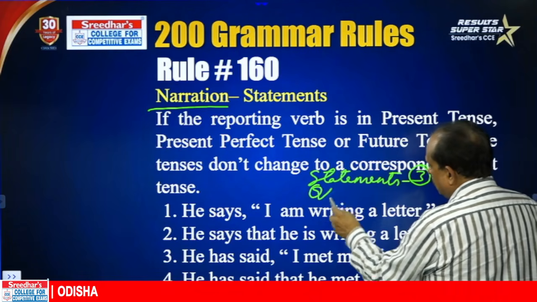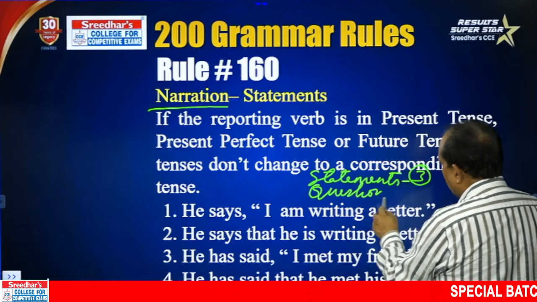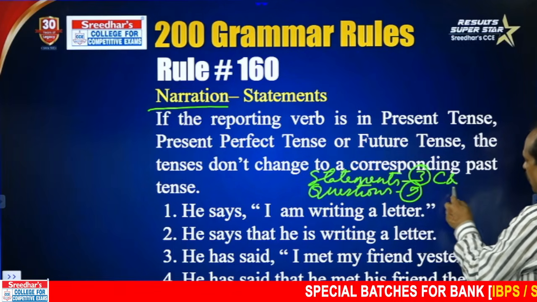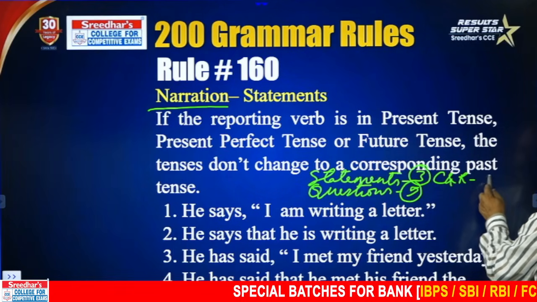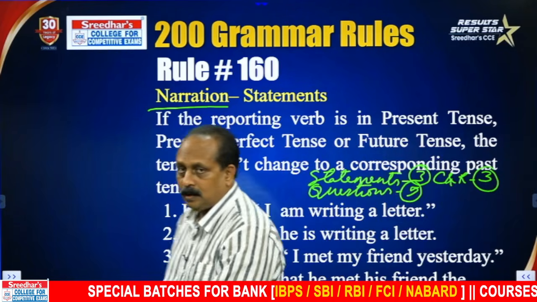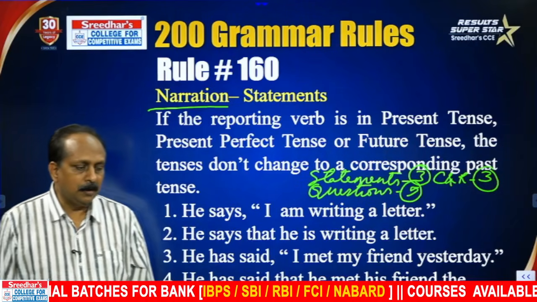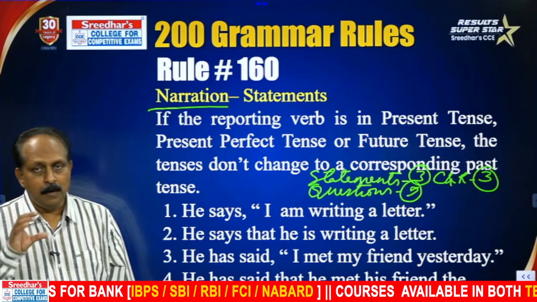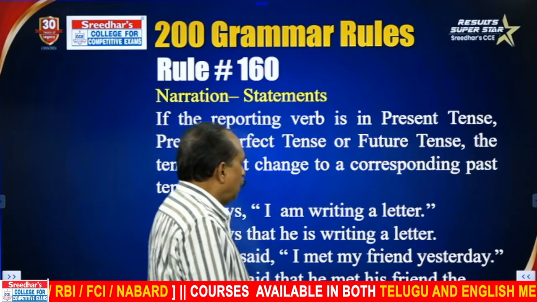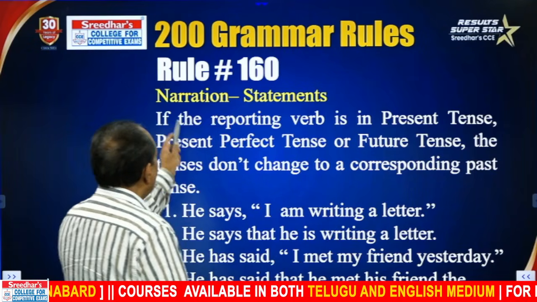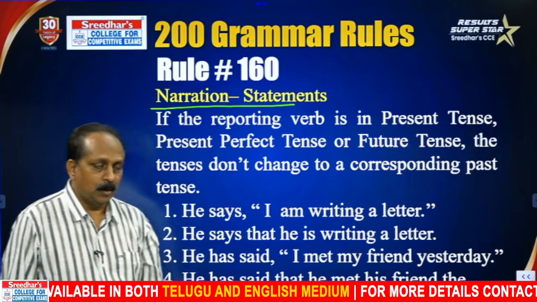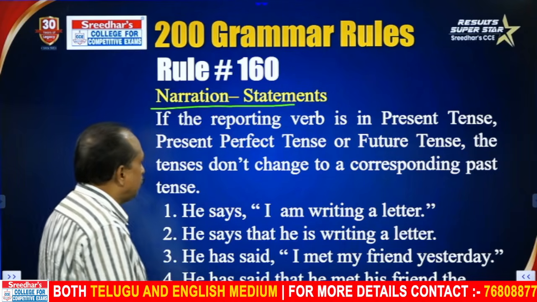Second, questions. Questions, there are 5 rules. Then commands and requests, there are 3 rules. So 3 plus 5 plus 3, what is the total number? When it comes to direct and indirect, you have to learn 11 rules. Let us see what they are. Rule number 160 goes with statements. Under statements, there are 3 rules. What is the first one? That is rule number 160.